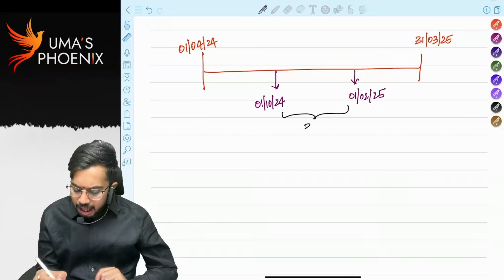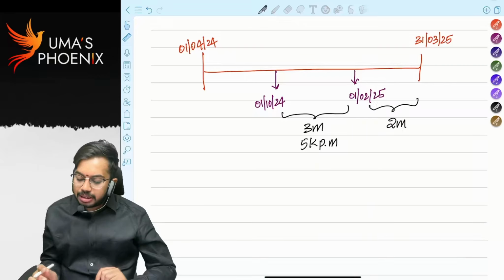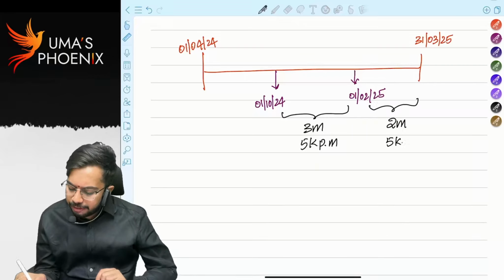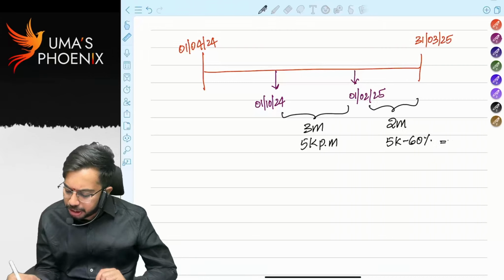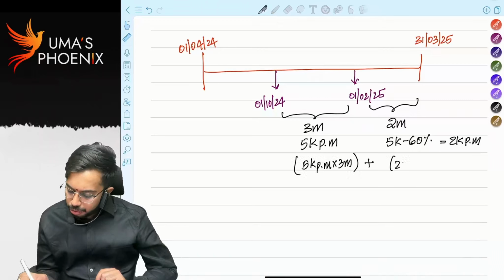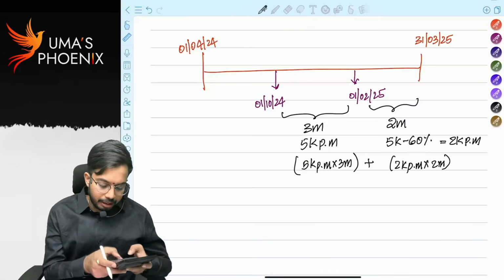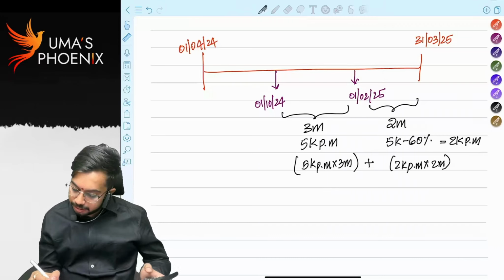For 3 months, October, November, December, he received 5,000 per month pension. For February and March, 2 months, he commuted 60%, right? 5,000 minus 60%. How much? He received 2,000 per month. That means 5,000 per month into 3 months plus 2,000 per month into 2 months. How much? 5,000 into 3, 15,000.